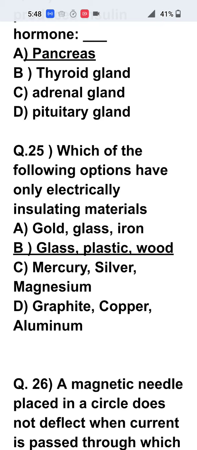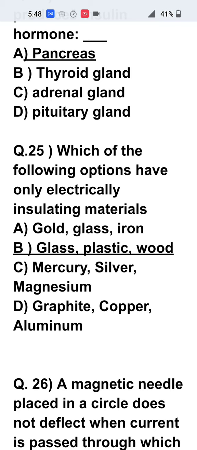You can see there, if the choice contains any one metal, then the option should be discarded because you need insulating materials. So in first option, gold and iron are given. They conduct electricity. They are conductors, not insulators. B contains all non-metallic materials like glass, plastic and wood. They are not metals. So B is the correct option.